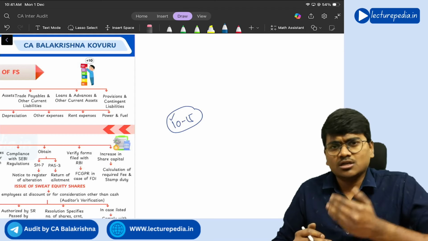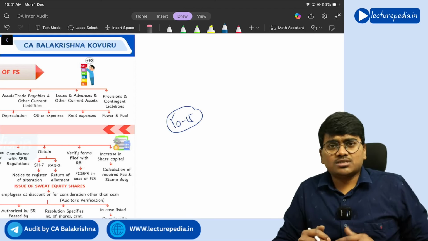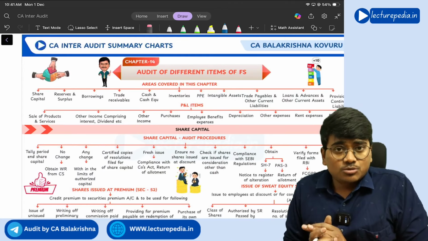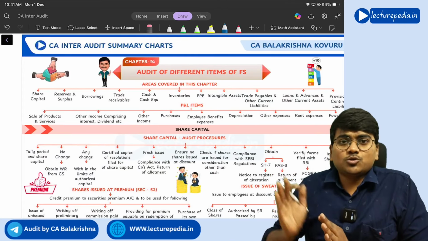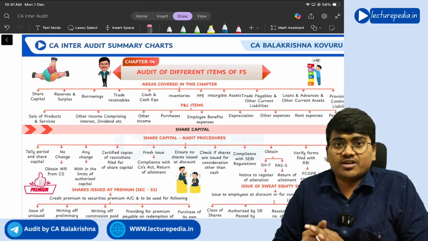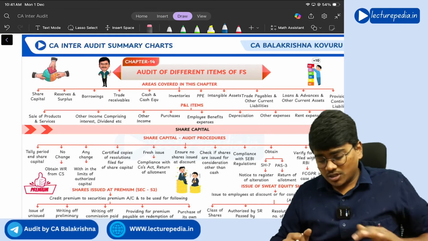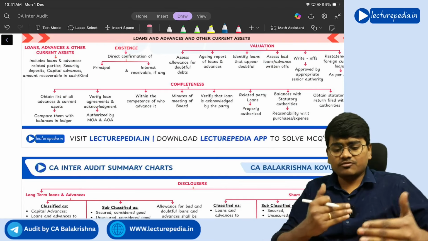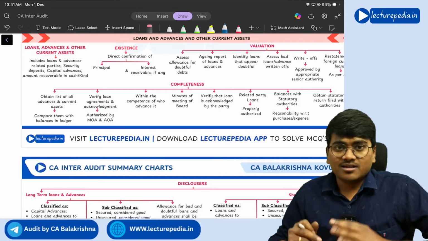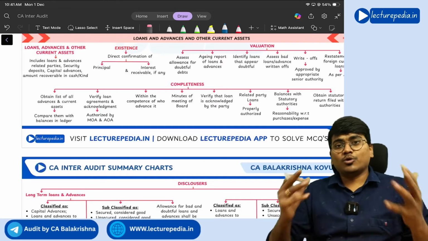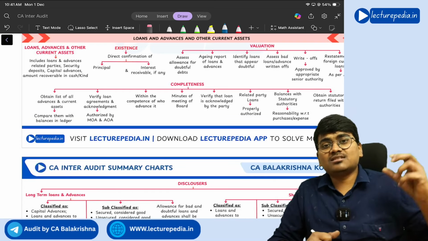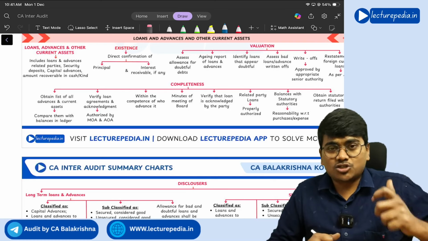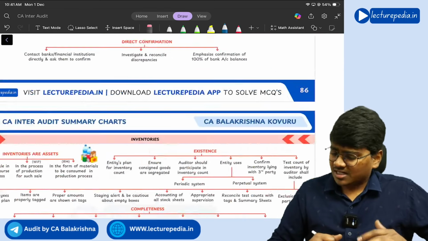So what I have done is, for all the chapters that we have discussed, we are having a chart book, right? Now this chart book will be very useful for this chapter, audit of different items of financial statements, because the complete content you will be able to read and revise within less time and within fewer pages. So now you no longer feel this chapter as a huge chapter. From now you need not take this particular chapter as a choice. Clear? So we will revise this chapter.